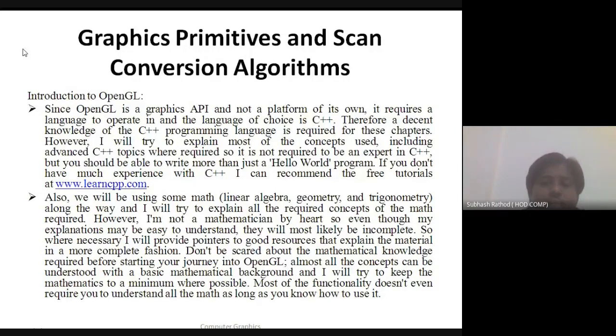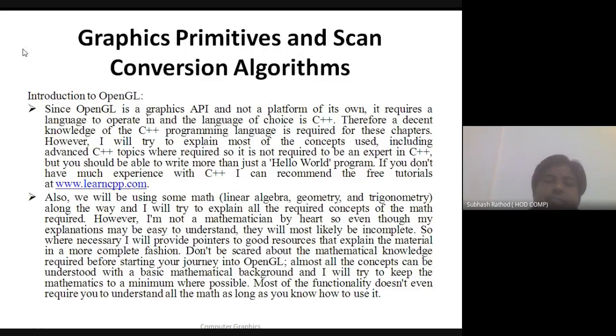It is not a platform, so it requires a certain language to operate it. OpenGL is a framework, and simultaneously we need to learn some programming languages. Hence, it is a companion subject. We already said that it is a companion course, because we need knowledge of object-oriented programming, right?